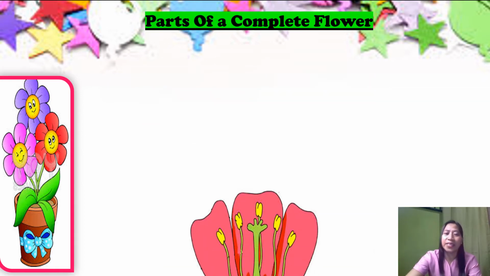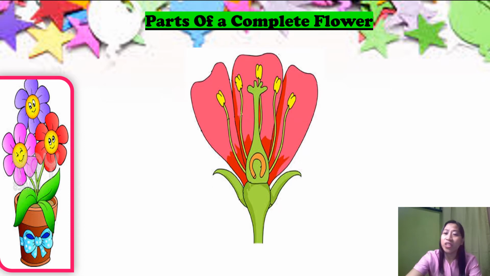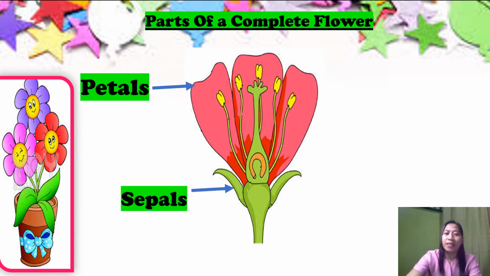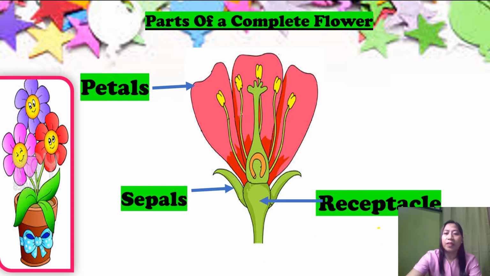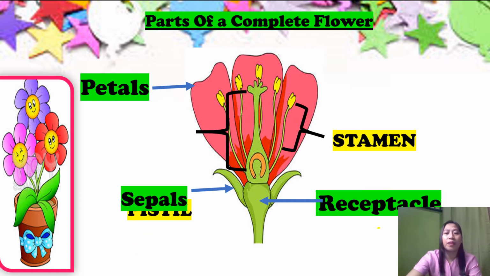Okay, what are these? You can check your answer, okay? First is we have petals. Next one is sepal. The next one is receptacle, stamen, and pistil. Are your answers correct?